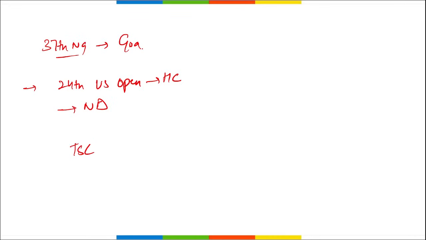The 37th National Games will be held where? In Goa. Then who won the 24th US Open that is played on hard court? It was won by Novak Djokovic and he is from Serbia. Then what is the rank of R. Praggnanandhaa in the Tata Steel Chess India Open Blitz? So R. Praggnanandhaa secured third place.